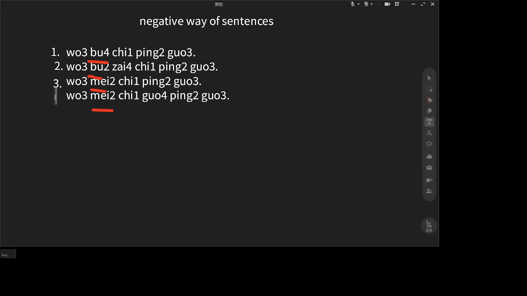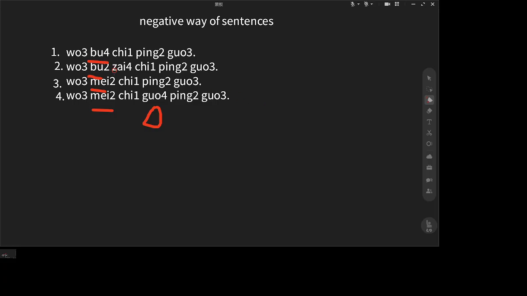But the last sentence, 我没吃过苹果. You see, this is 过. So it emphasizes the experience. So 没吃过 means I don't have this experience of eating apple. But maybe next time I will try to eat it, right? Just to emphasize I don't have this experience. Doesn't mean in the future I will never eat it, right? Maybe in the future I will try it, right?